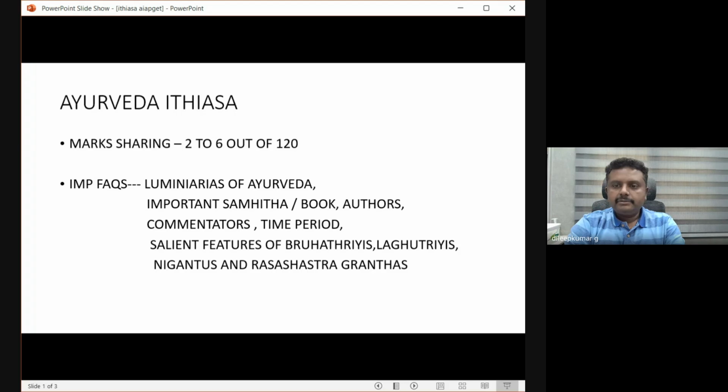They may ask you questions regarding what are the good works of Acharya P.V. Sharma, what are the works of Bhattara Chandra. Like that, they may ask questions, and on commentaries also. Sometimes they will ask questions based on a commentary, so we should be able to answer regarding the commentary. And they may also ask regarding their time period, in which time period they lived. Altogether, you should remember all those things in detail. Okay, got it.